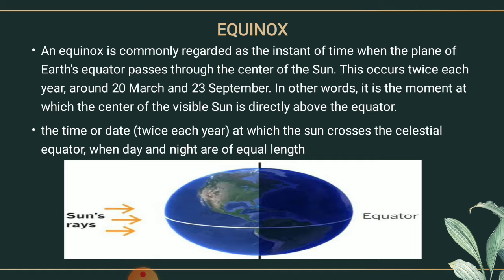So the whole earth experiences equal day and equal night. During equinox, the earth observes equal day and equal night. It happens because at that time the earth is not tilted towards any of the poles. It is in a straight manner. That is why it observes equal days and equal nights. This is all called equinox.